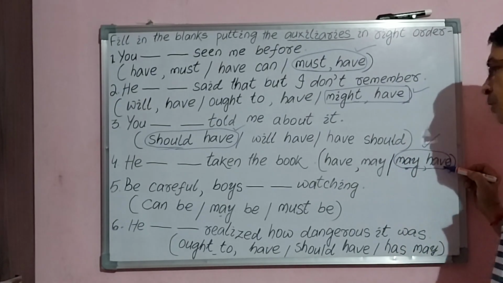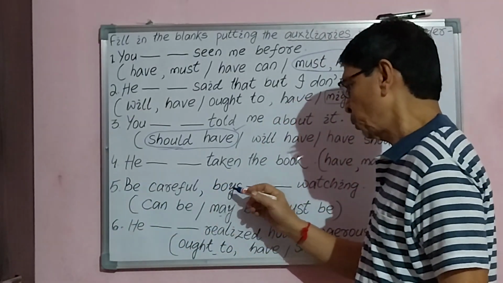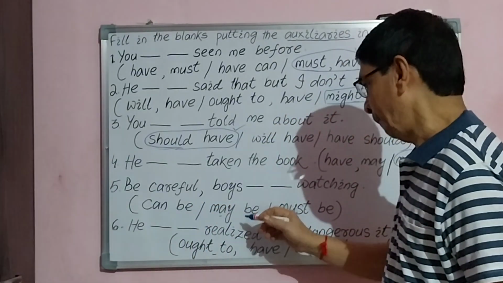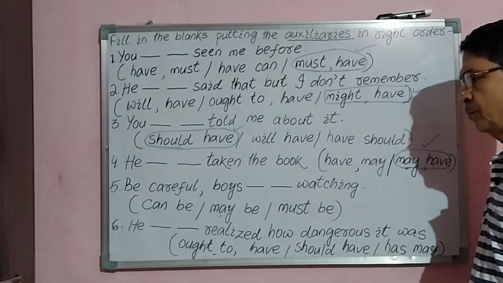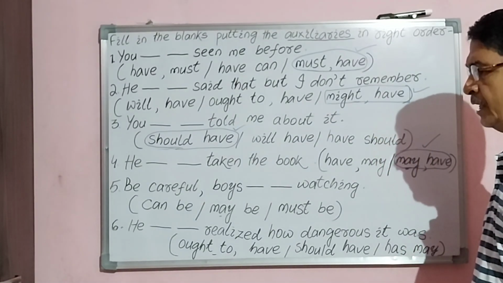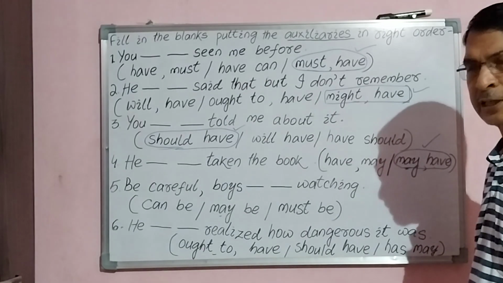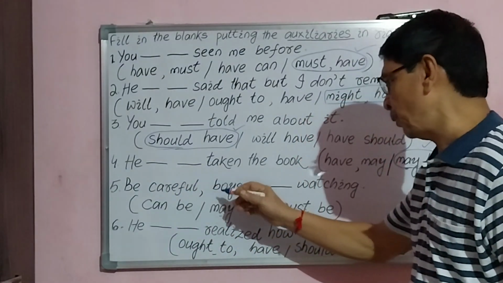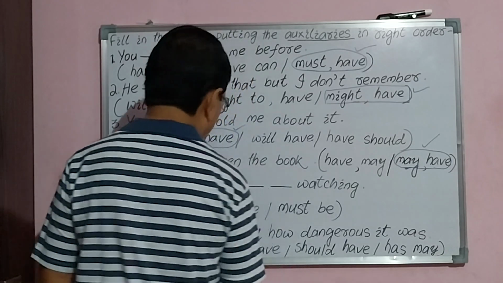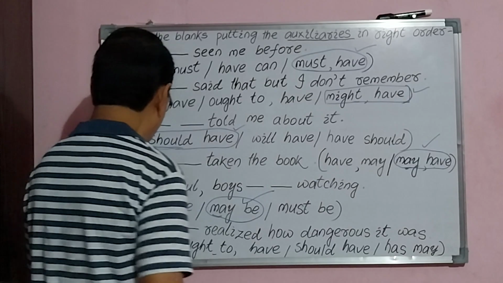Then question number 5. Be careful. Boys dash watching. Can be, may be, must be. What is the right answer here? Think of the answer very carefully so that your answer will be correct. Be careful. Boys may be watching. Here the answer is may be.